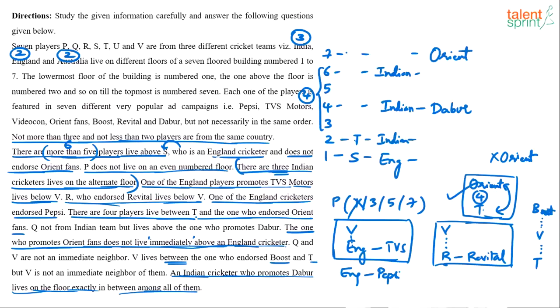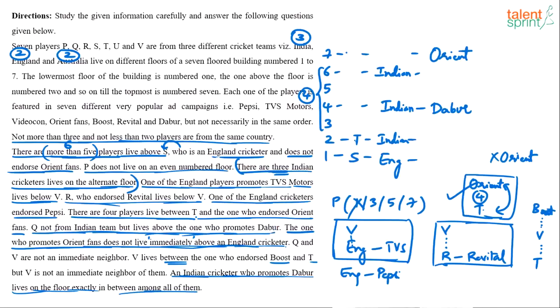What else do we do? Q is not from the Indian team but lives above the one who promotes Dabur.